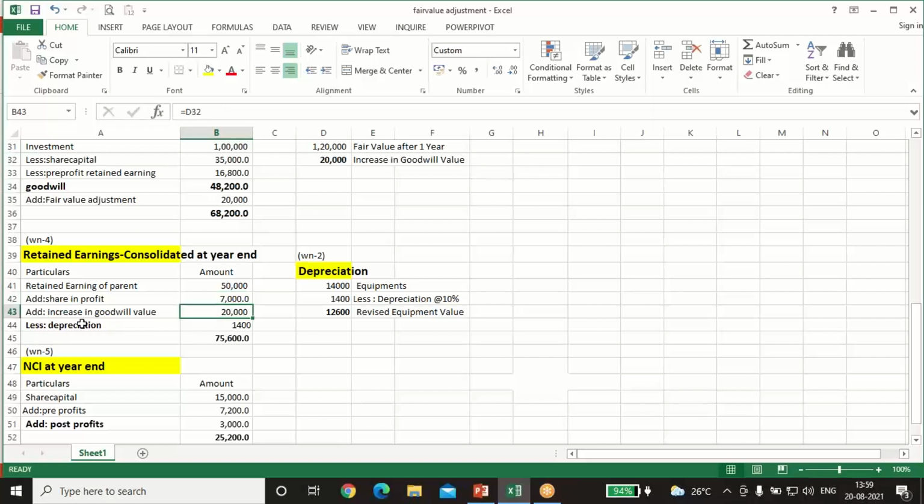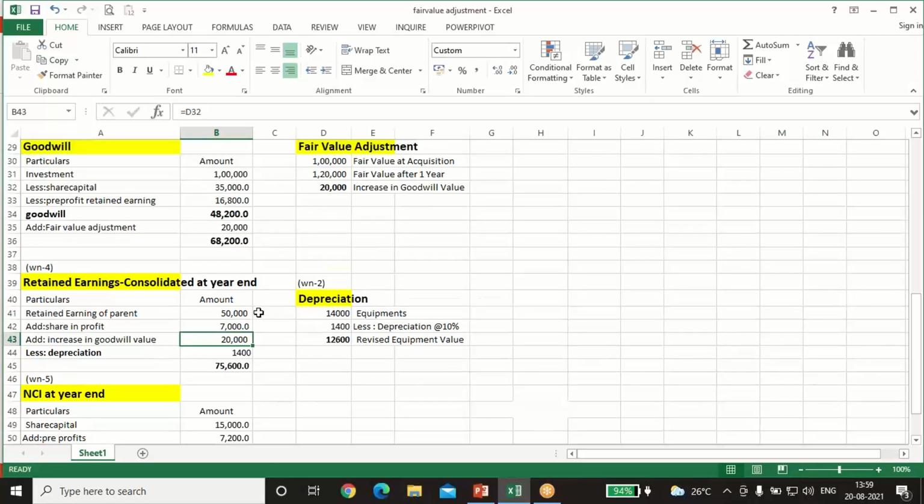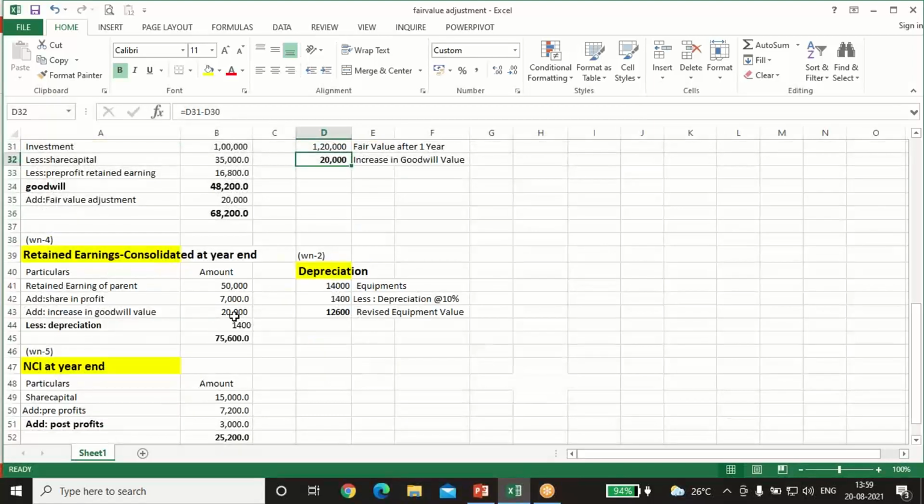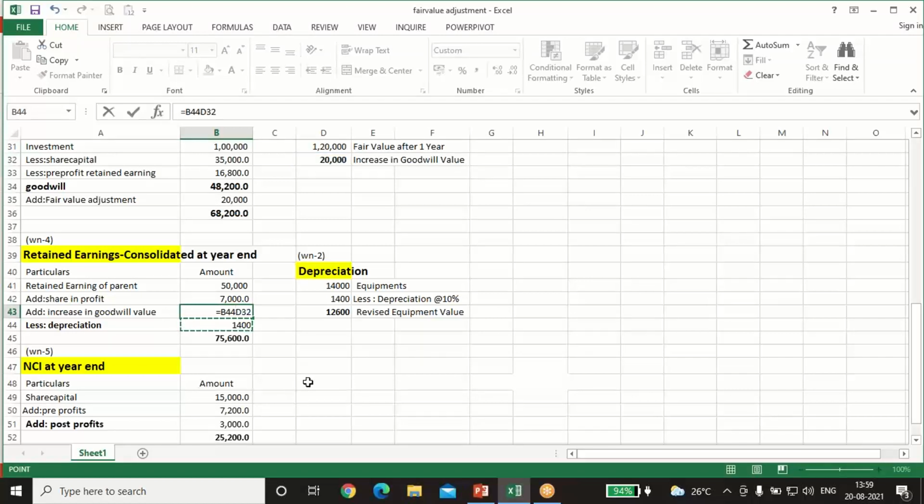Post profit, add the increase in value because the asset value has increased, so it will give the effect in net asset also. When the fair value is more than the book value, this also increases our profit. So we have given the effect in the retained earnings because profit is consolidated here only.